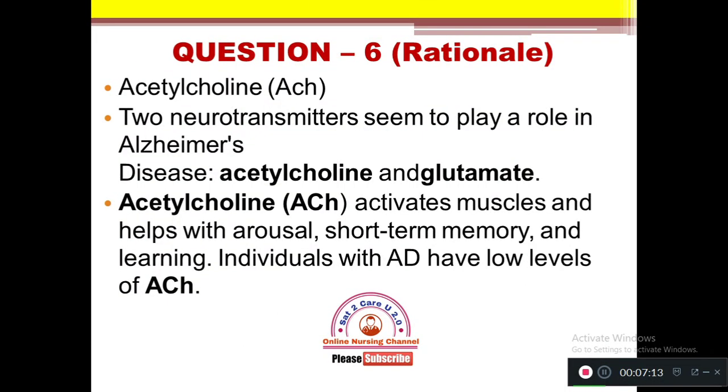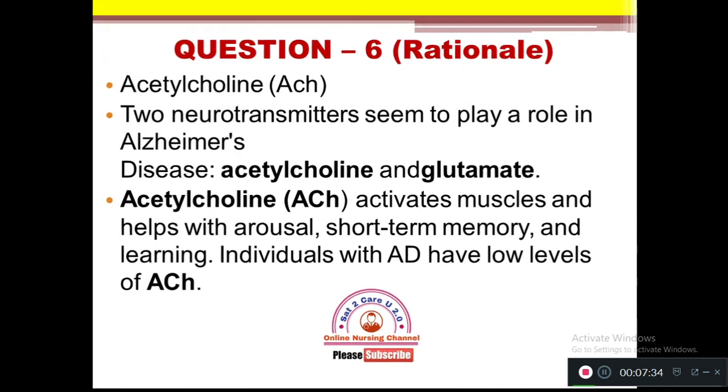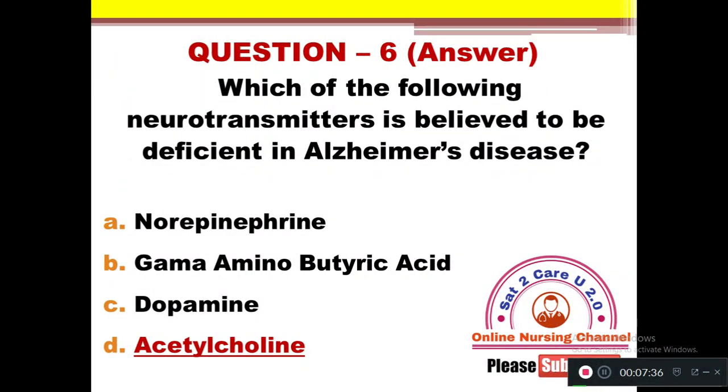Acetylcholine is very low. Apart from acetylcholine, another neurotransmitter called glutamate is also very low. Acetylcholine activates muscle and helps with arousal, short-term memory, and learning. Individuals with Alzheimer dementia have low levels of acetylcholine. So the right answer for this question is option D, acetylcholine.